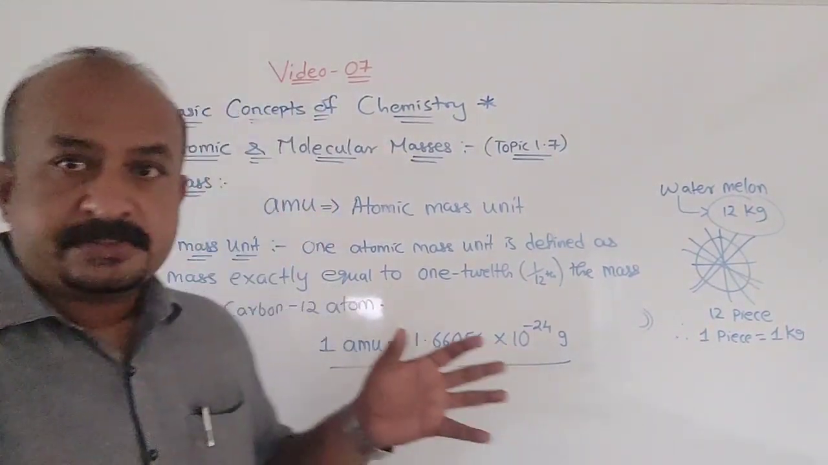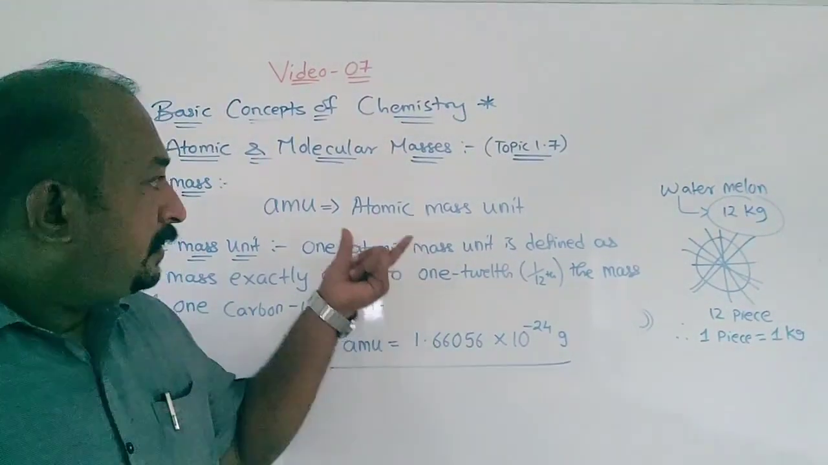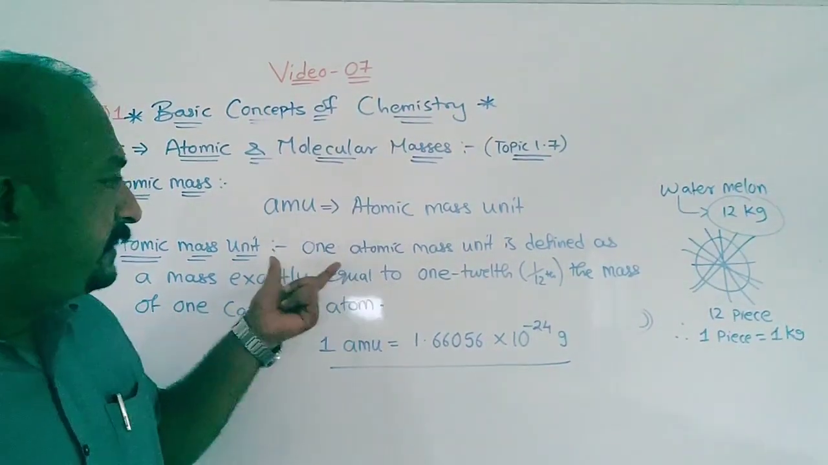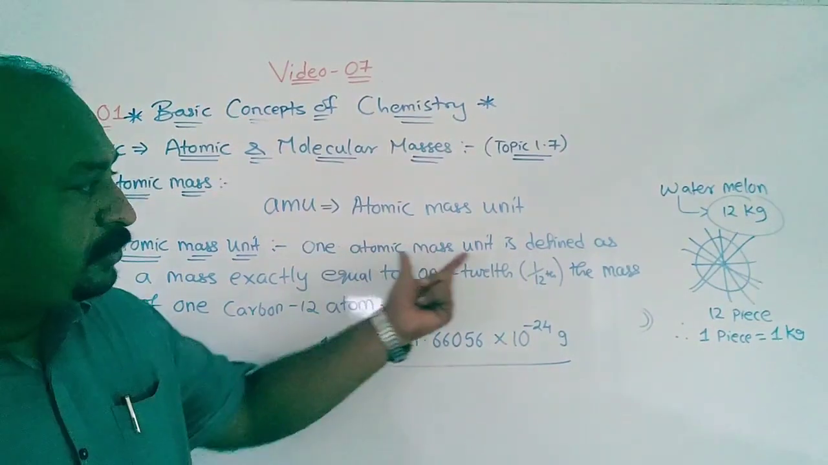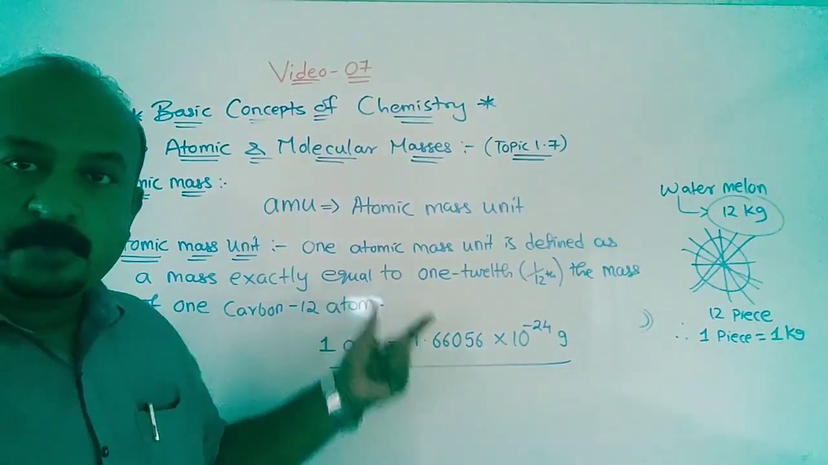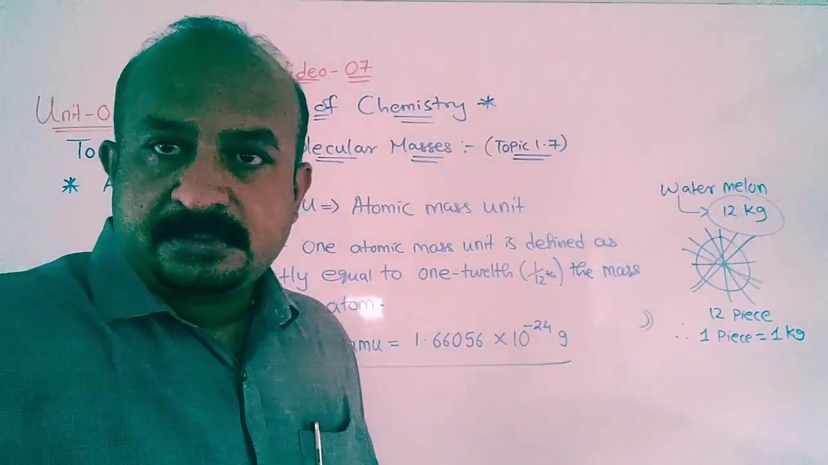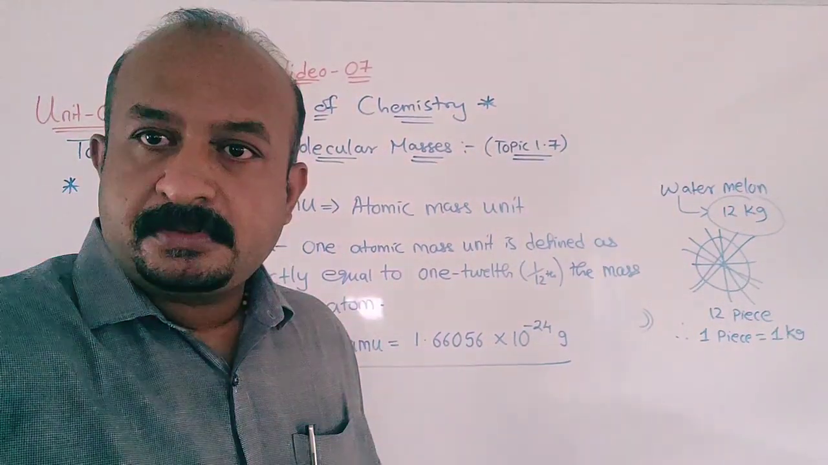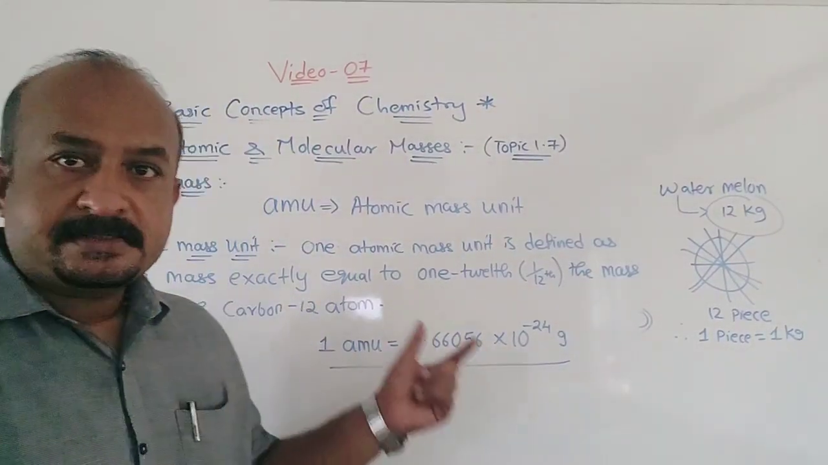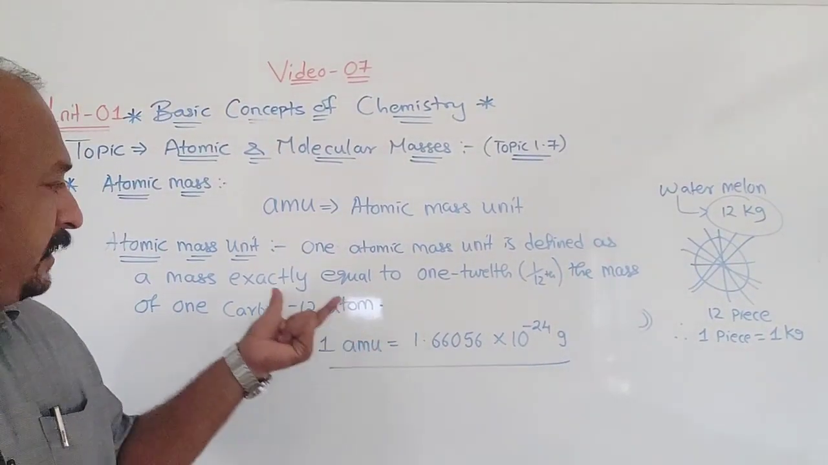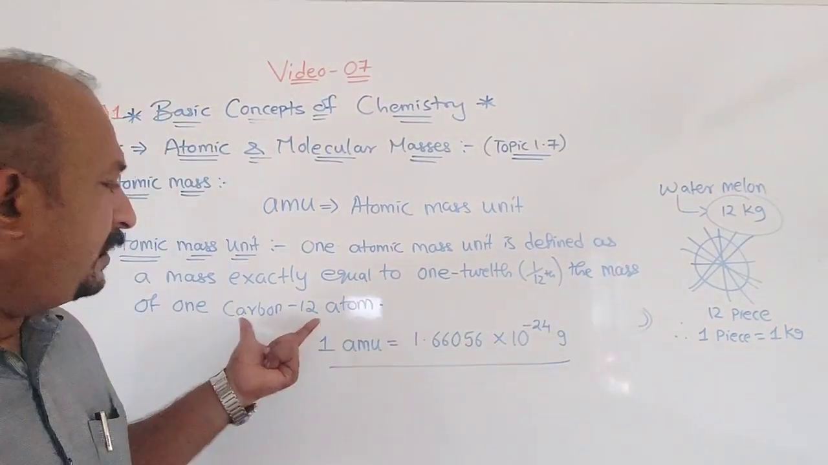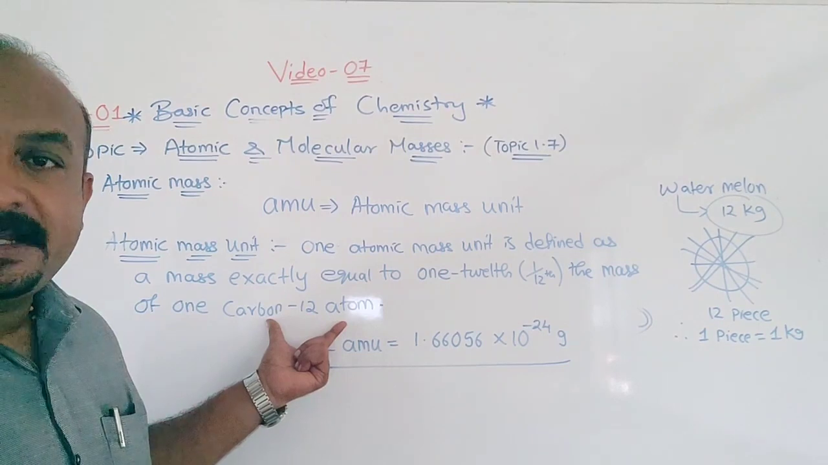Okay, now in this case, when we say atomic mass unit, AMU, it is defined as: one atomic mass unit is defined as a mass exactly equal to 1/12 the mass of one carbon 12 atom.